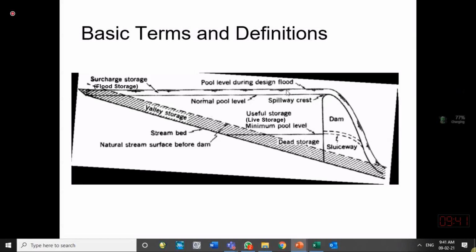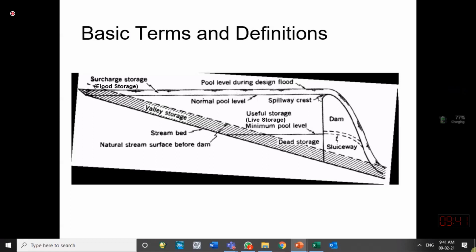This flood storage or surcharge storage we keep so that if the design flood comes into the reservoir, this volume of water will be used for releasing that flood to the downstream side safely. The maximum storage for which this reservoir is designed during the flood time, we call the maximum pool level, or pool level during the flood.